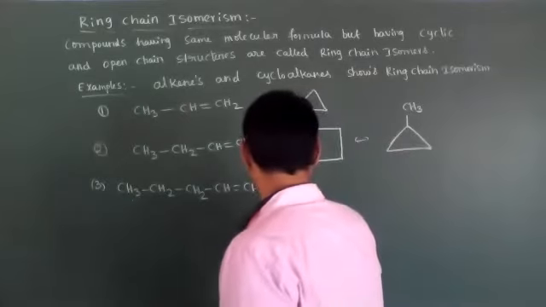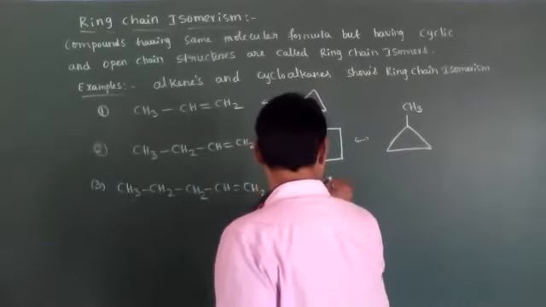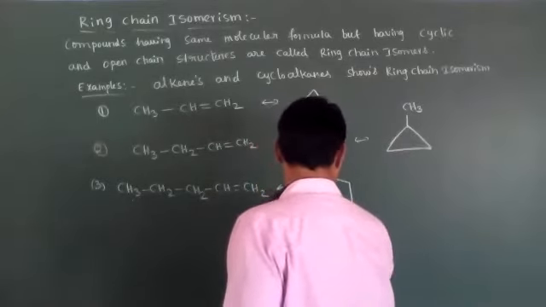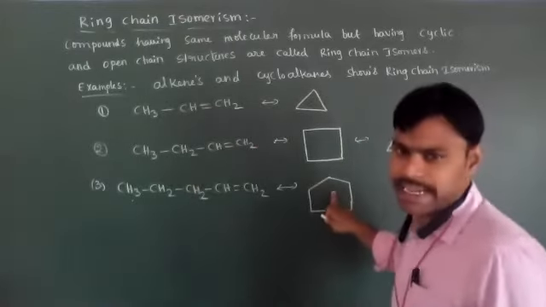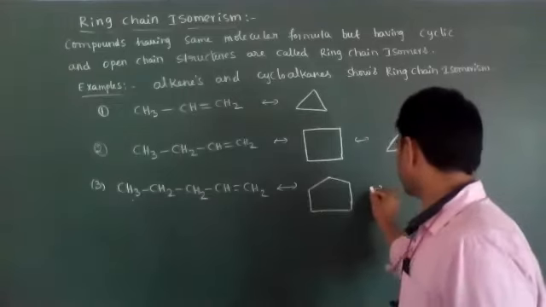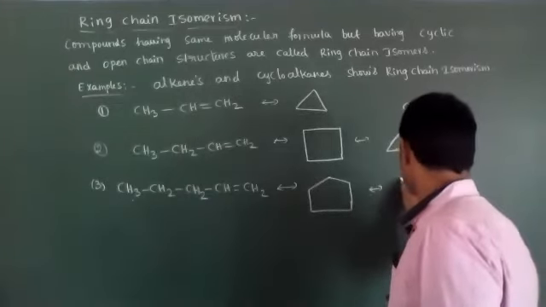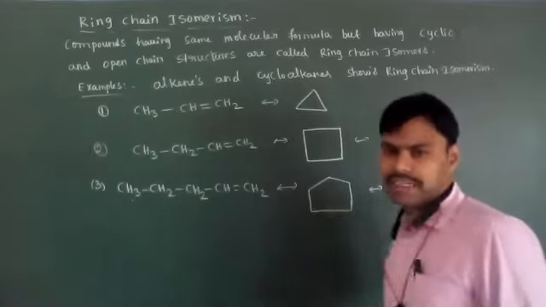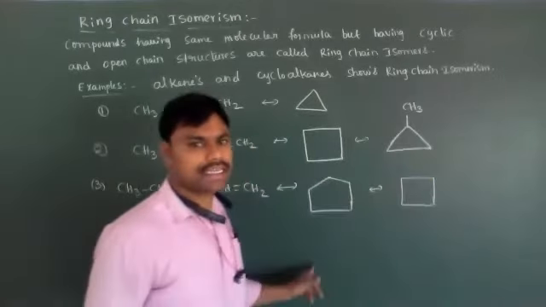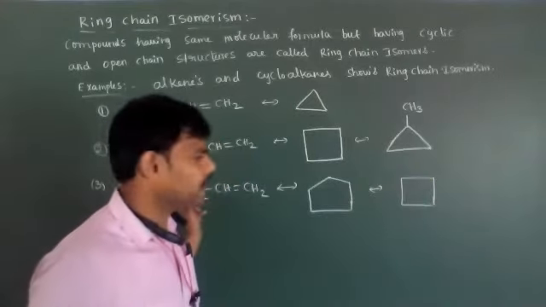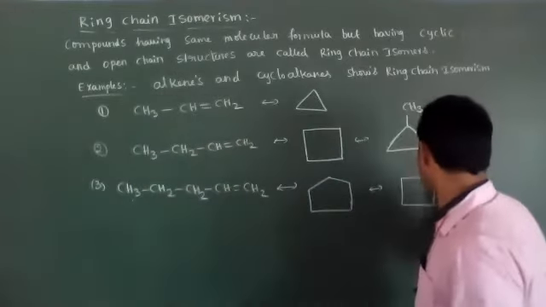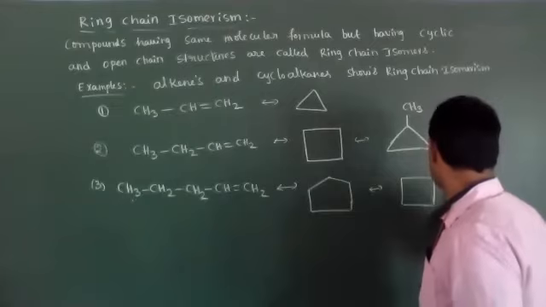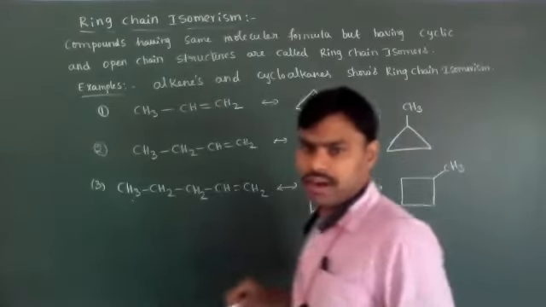Let's see. The 5-member cyclic ring is cyclopentane. Now this is the highest ring. Later we make a 4-member cyclic ring, meaning 4 carbon atoms are in a ring and 1 carbon atom is left. That carbon atom is present as a substituent, hence it is called a methyl substituent, CH3.